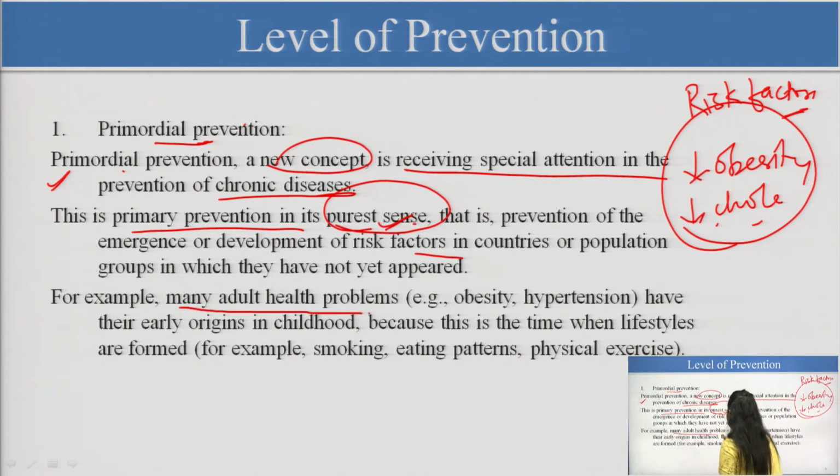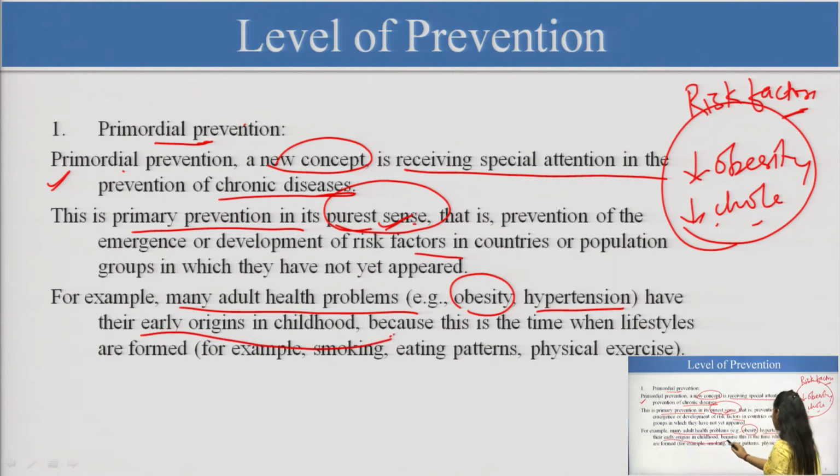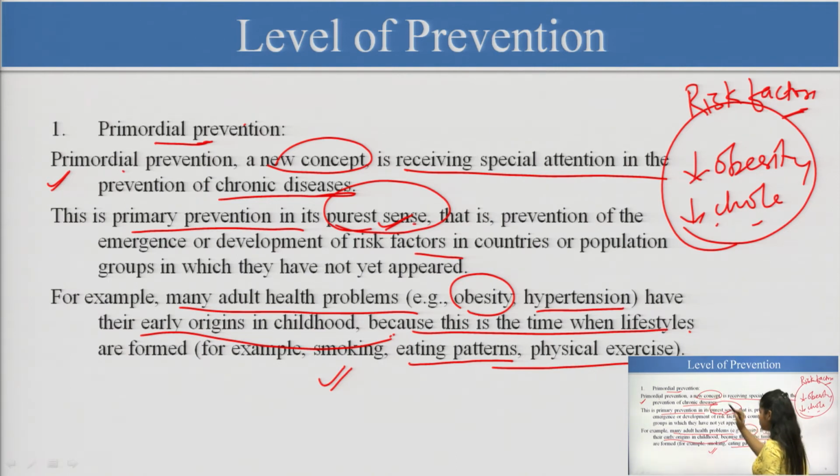For example, many adult health problems like obesity and hypertension have their early origins in childhood, okay. Because this is a time when lifestyles are formed. So, what can we do? We can impact the lifestyles. So, we are giving counseling to the people to avoid smoking, okay, not go for smoking, eating properly, following healthy diets, okay, physical exercise, these are all under primordial prevention. So, you call it a health promotion strategy. How you can promote a healthy lifestyle, okay, health promotion strategy.